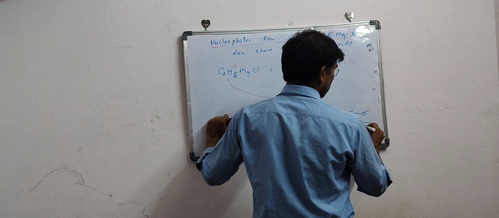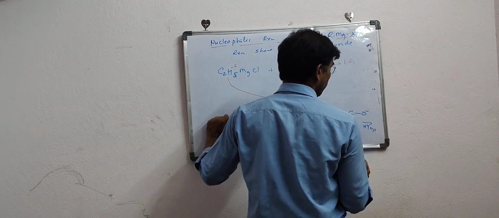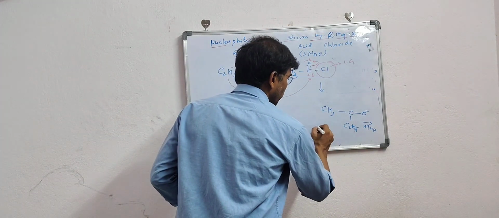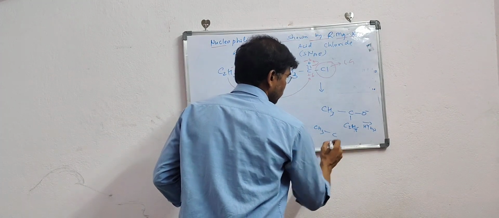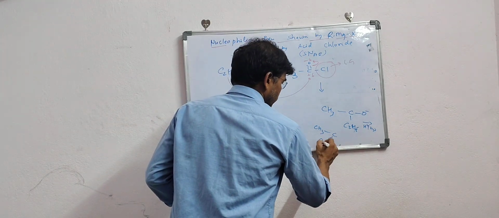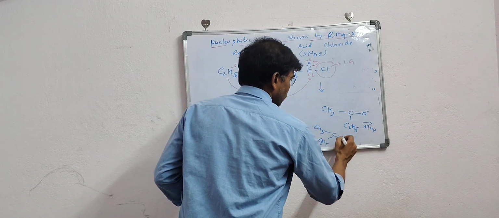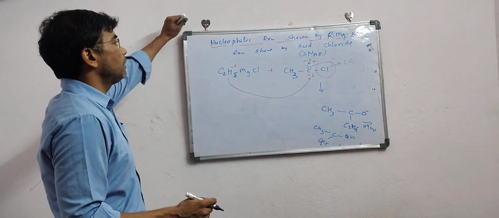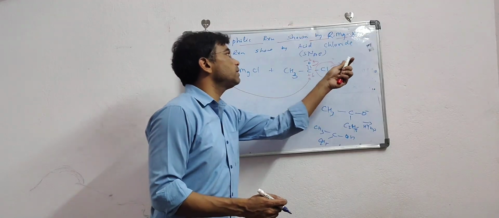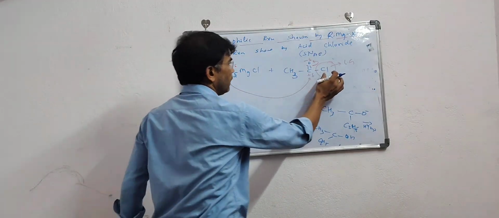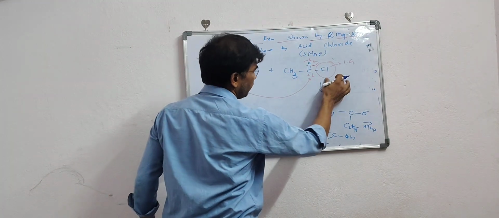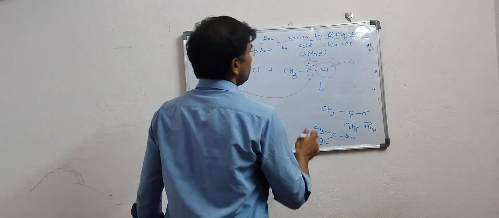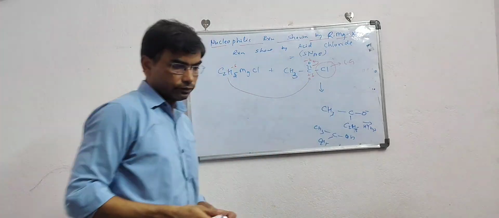Again we can do the acidic hydrolysis, and we will be getting the alcohol, that is the 2 degree alcohol. So this is the reaction shown by any other acid derivatives. You can take acid halide, acid chloride, acid amide, ester also. So these are the products. They will show SNAE.